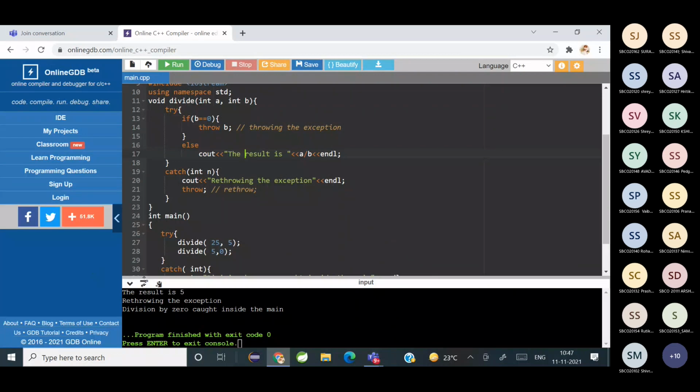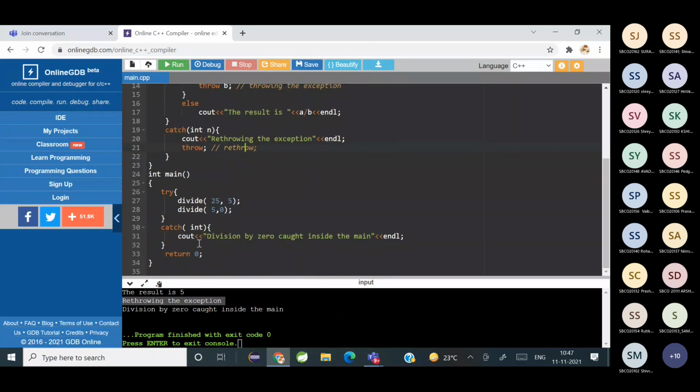See the output. First one was 25 by 5, so the result is 5. But in the second case, it is 5 comma 0. So it threw the exception. In the catch block, it will print rethrowing the exception. So from there, it got thrown again and it got handled in the main block. See the output. Can you see the output?